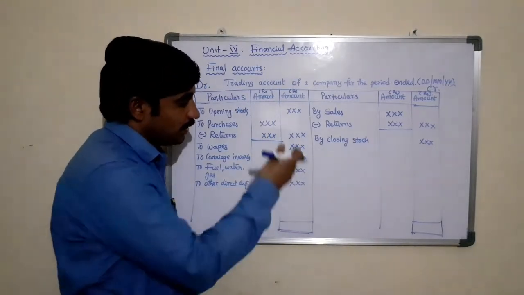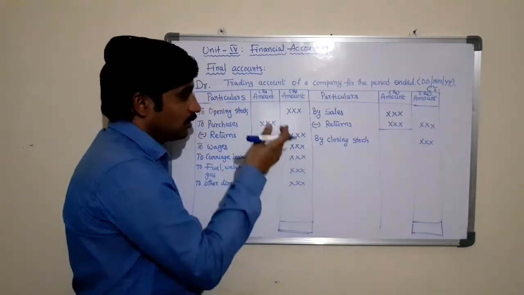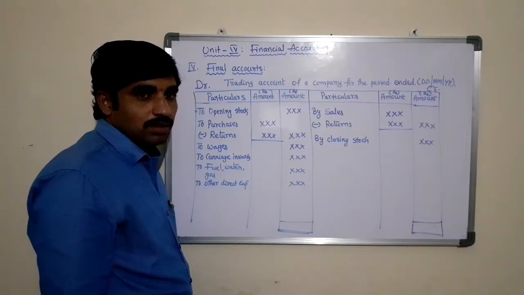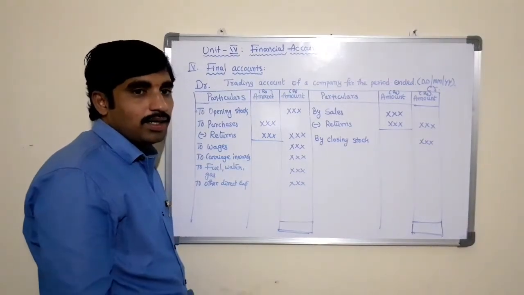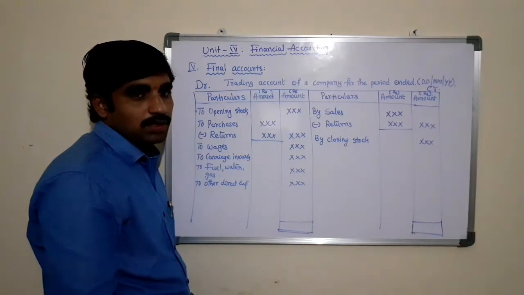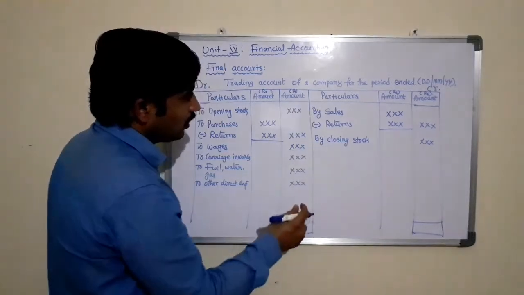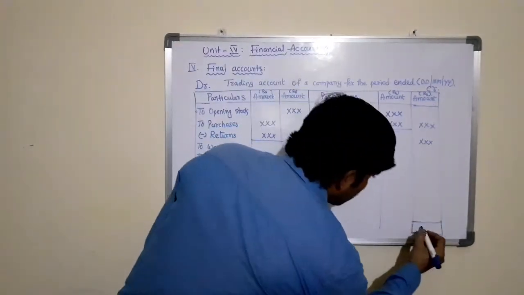First, we need to identify or observe the total amounts available in both credit and debit sides, and identify the highest amount in the trading account, whether it is in the debit or the credit side.